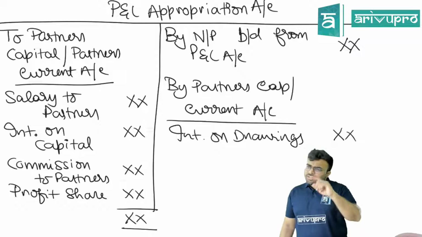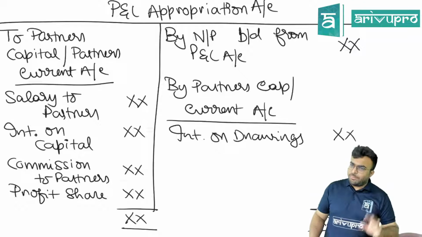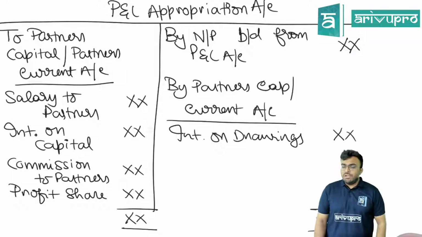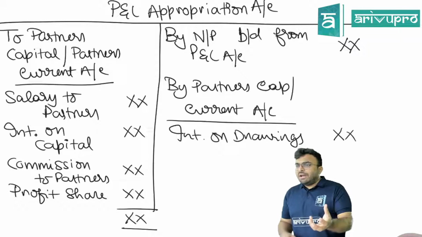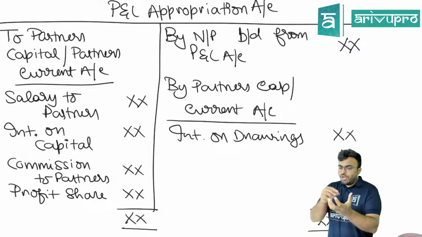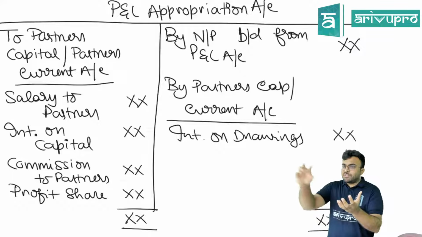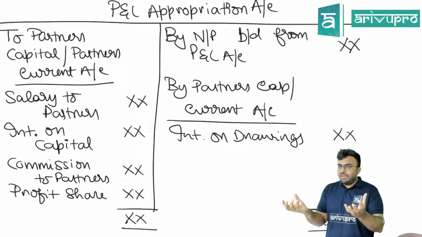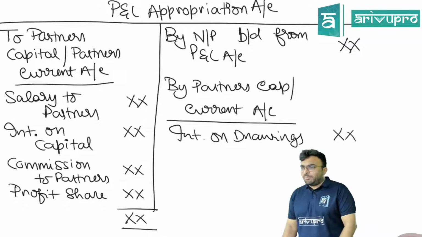P&L appropriation or P&L adjustment. One separate ledger is going to be opened called P&L adjustment. So if I have both P&L appropriation and P&L adjustment, the person reading will get to know that normally the profit was distributed like this. Because of the error, the profit came back to adjustment. Then the adjusted profit is sent back to partners.